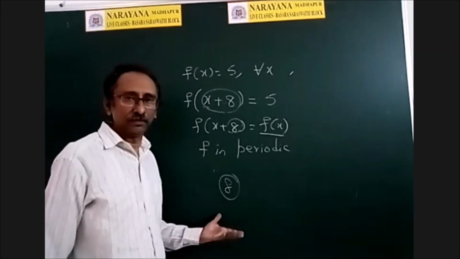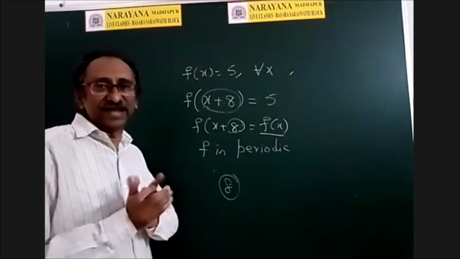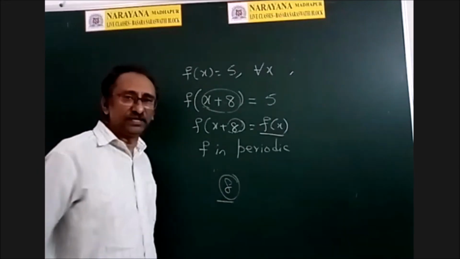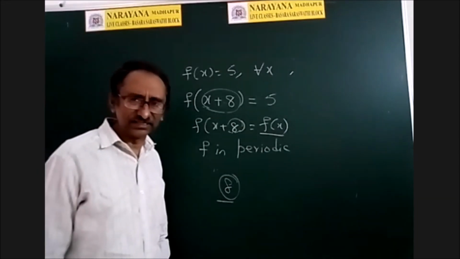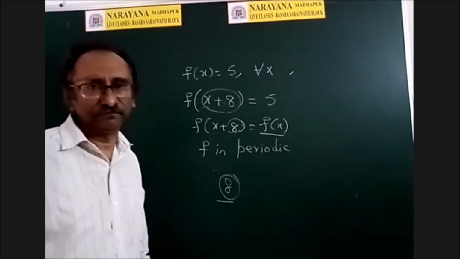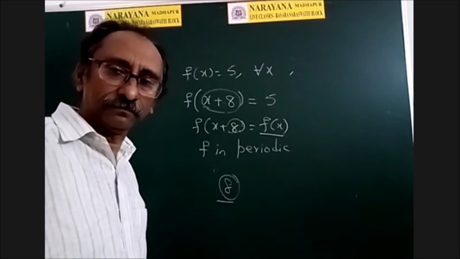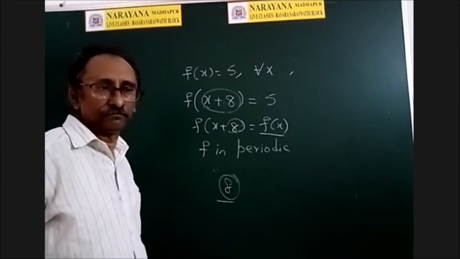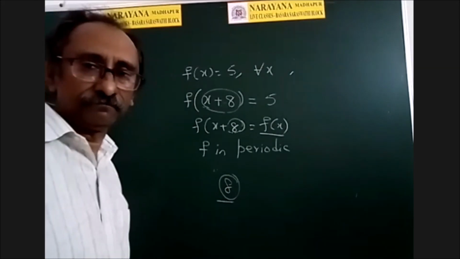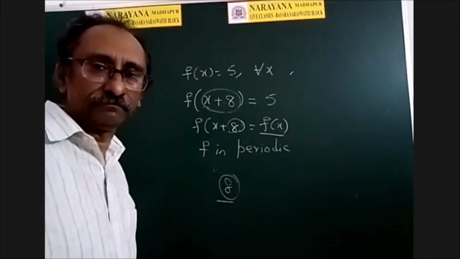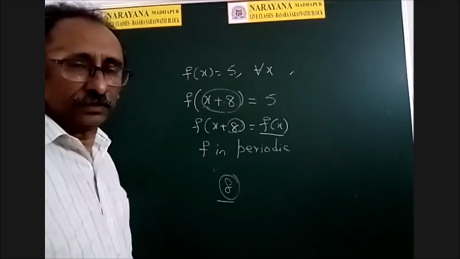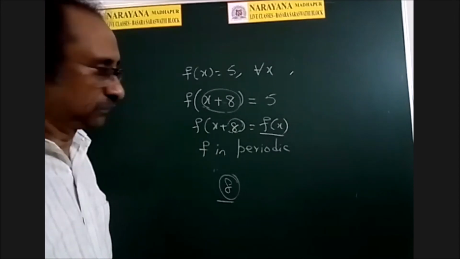So I said 10, but he gave a number less than 10. Therefore, now he says that the period is 8. Now his fundamental period is 8. Are there any numbers less than 8? Now I will ask another one. Sir, 0.